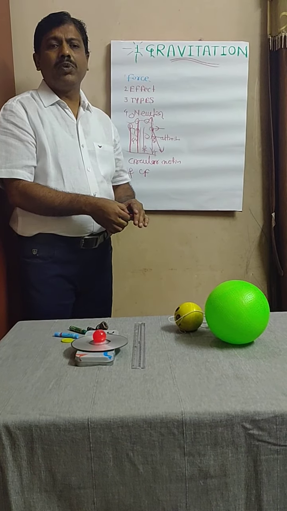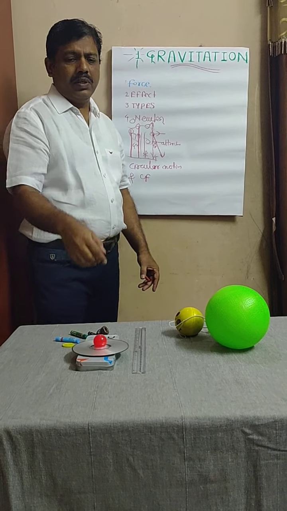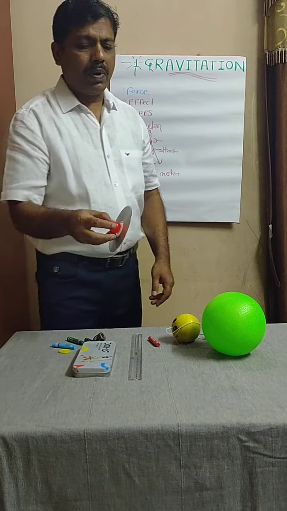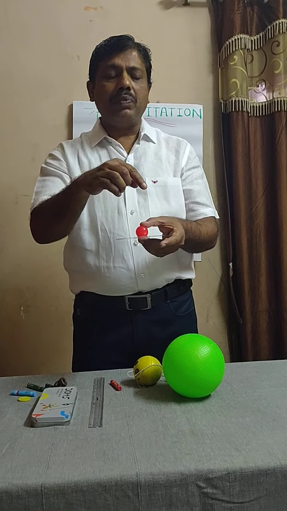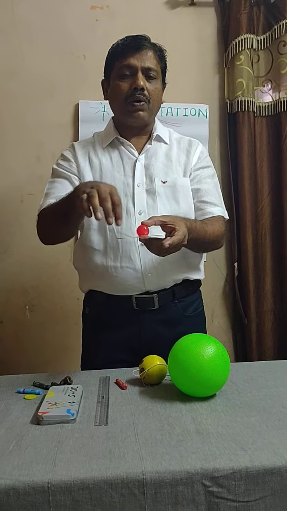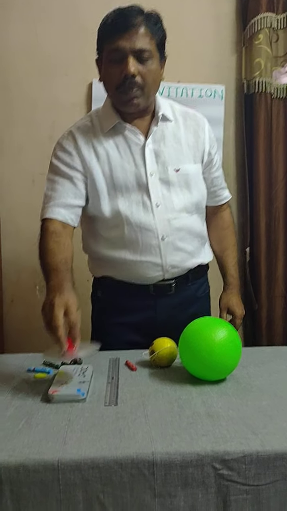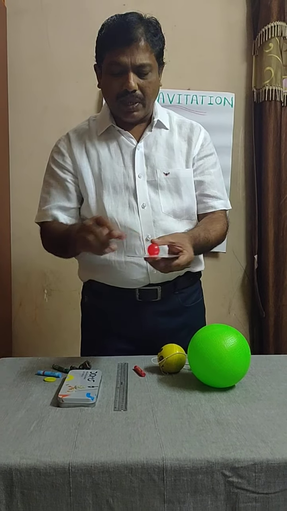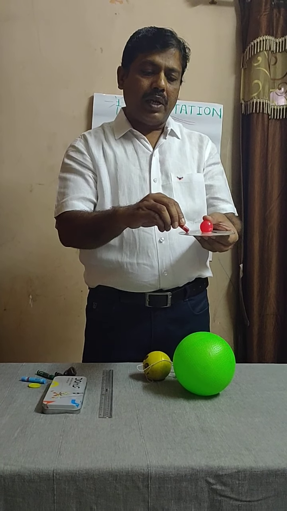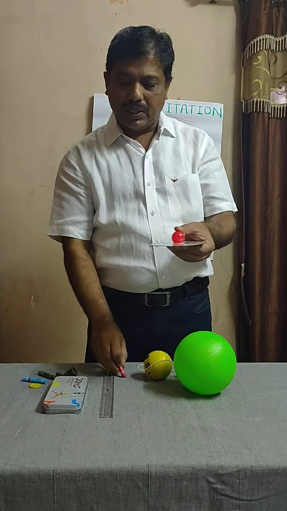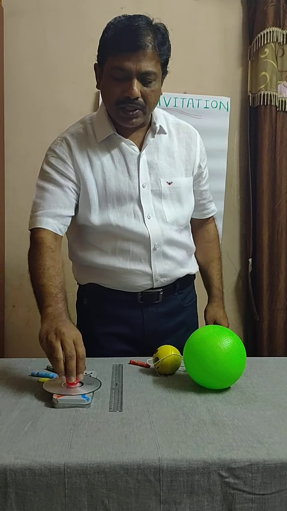Now what is circular motion? Suppose any body is moving along a circular path, then we say that it is performing circular motion. For example, suppose I am just taking one of the particles here on this disc and I am just rotating this disc.